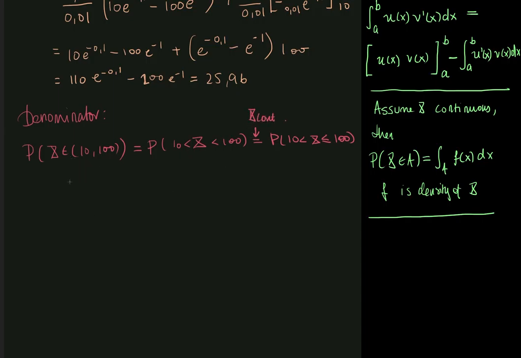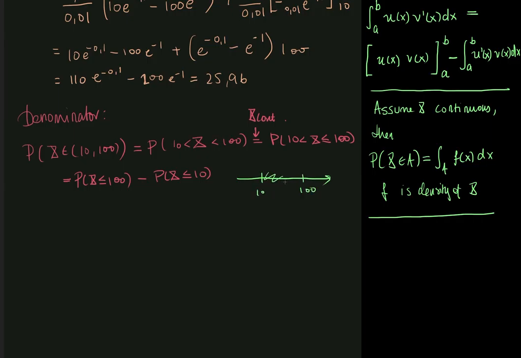Okay, and this expression is actually equal to the probability that x is smaller than or equal to 100 minus the probability that x is smaller than or equal to 10. And what's the reason for that? Well, we want the probability that x lies between 10 and 100.